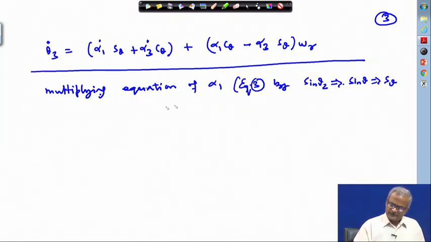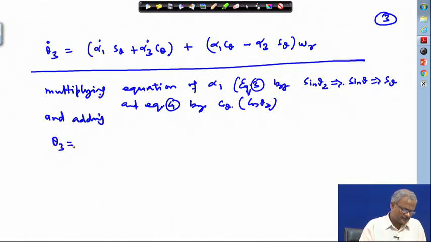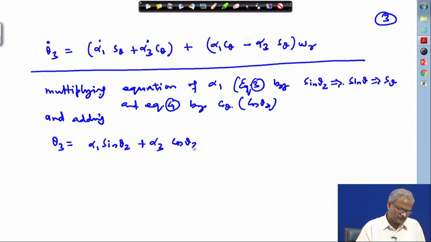So, multiplying equation 3 by sin theta 2 and equation 4 by c theta, means this is cos theta 2, and adding, that yielded us the theta 3 equal to alpha 1 sin theta 2 plus alpha 3 cos theta 2.